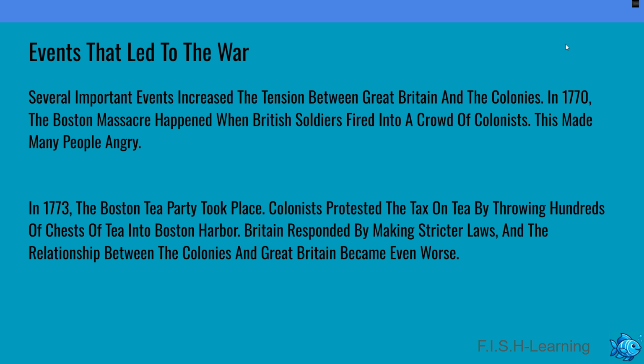Events that led to the war. Several important events increased the tension between Great Britain and the colonies. In 1770, the Boston Massacre happened when British soldiers fired into a crowd of colonists. This made many people angry. In 1773, the Boston Tea Party took place. Colonists protested the tax on tea by throwing hundreds of chests of tea into Boston Harbor. Britain responded by making stricter laws, and the relationship between the colonies and Great Britain became even worse.